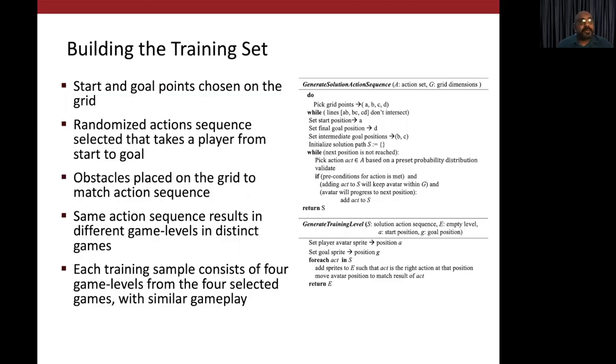We then place obstacles in the path to match the actions in the previous series and place them on the grid along the path. We take the same sequence of actions to generate 4 different game levels for the 4 distinct games we selected. So finally, each action sequence ends up with 4 game levels in different games, but all of them have similar gameplay, because gameplay is determined by the action sequence, which is of course common in this case.